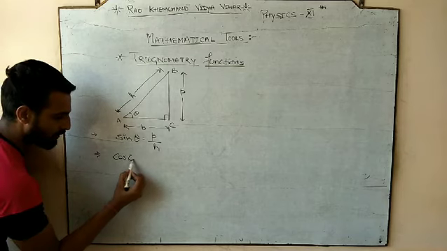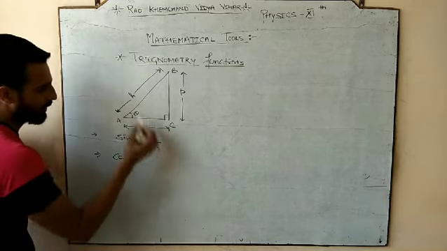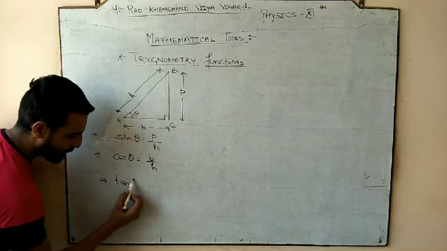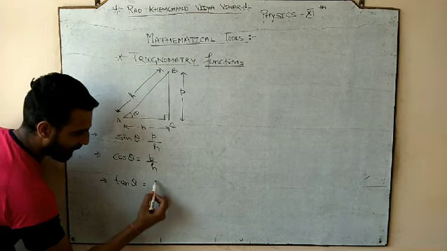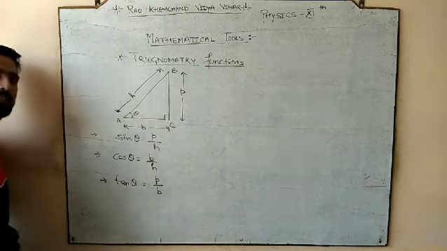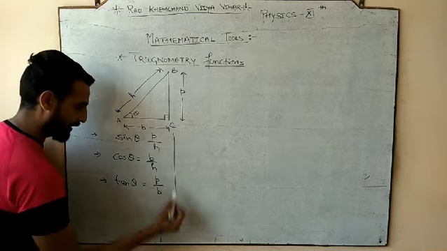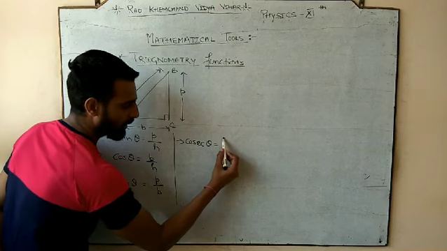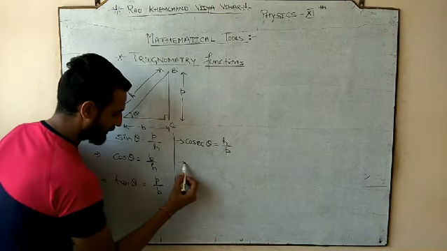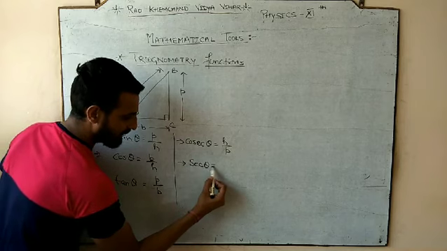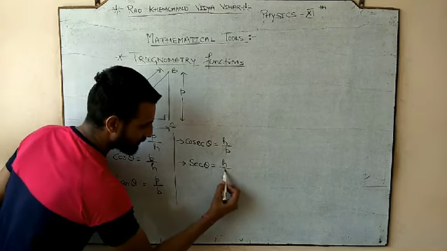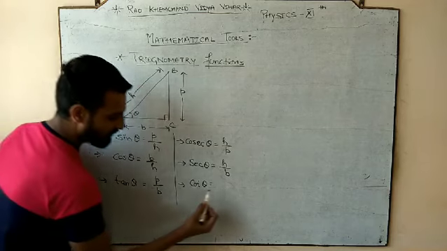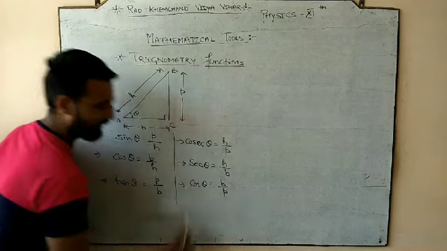Similarly, the next is cos theta. It is your base by hypotenuse. Then you have tan theta. It would be your perpendicular by base. So there we have the 3, and we have 3 more. Cosecant theta would be your hypotenuse by perpendicular. Then we have secant theta. It would be your hypotenuse by base. And the last is cot theta, which is your base by perpendicular.